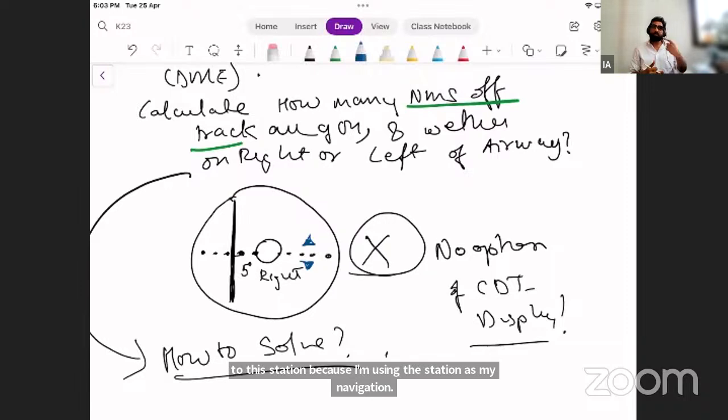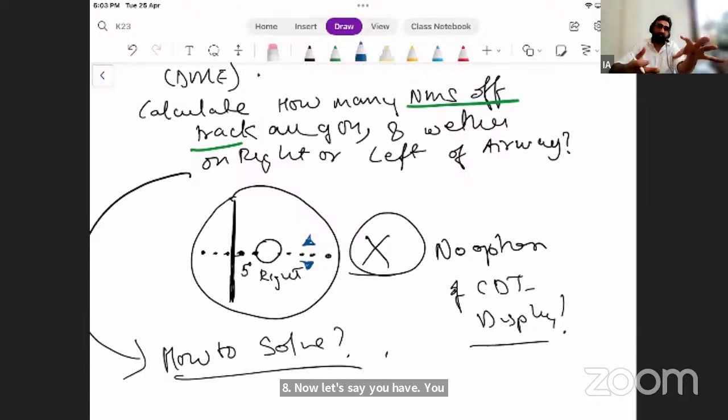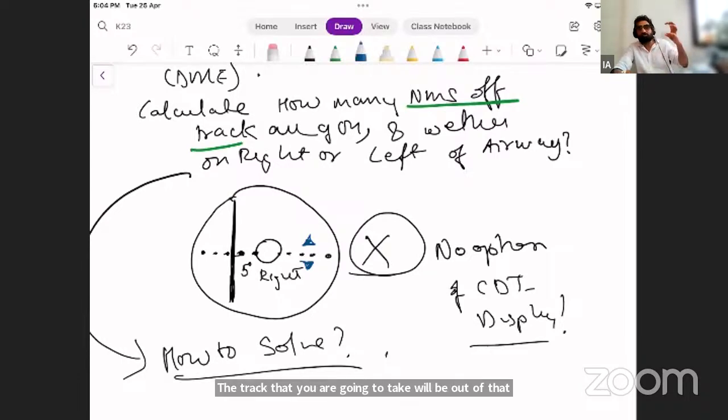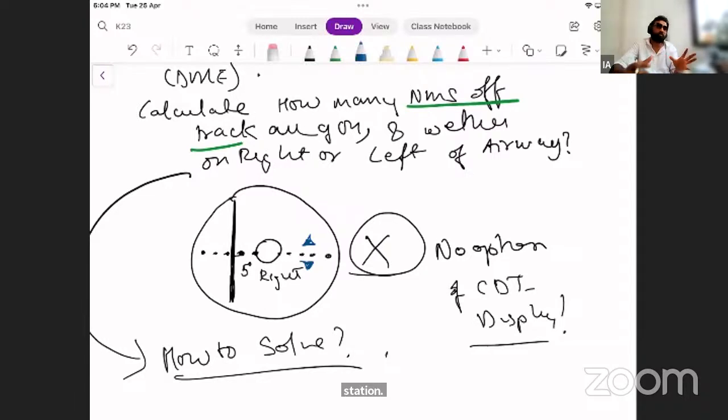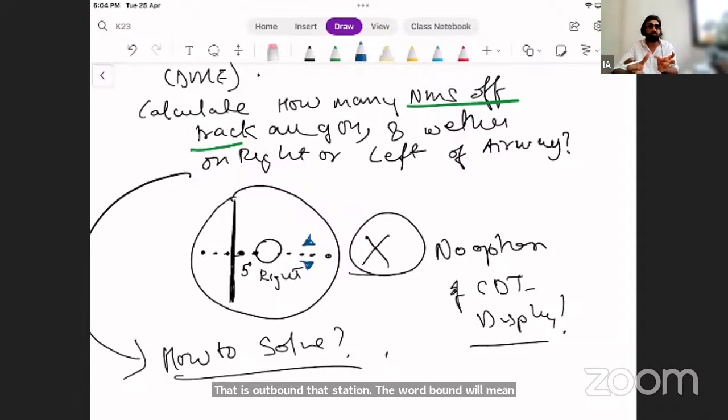Now, let's say you are flying off, and you know the direction of the ground station. You're flying in a track opposite to me. So the track that you are going to take will be out of that station. That is outbound that station. The word bound will mean that you are bound to a particular ground station with respect to frequency matching, that you're using that as a reference. Not bound by actual chain, but radio connectivity is maintained. So I'm flying to the VOR and you are flying from that VOR. We both are going to the same station.